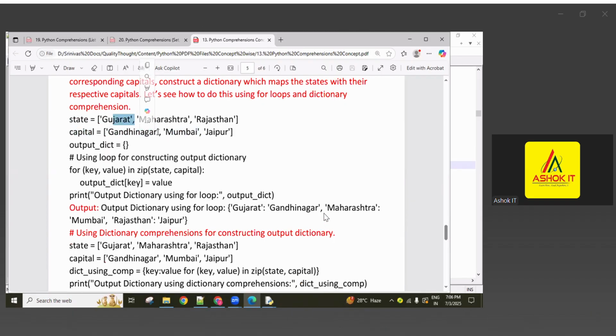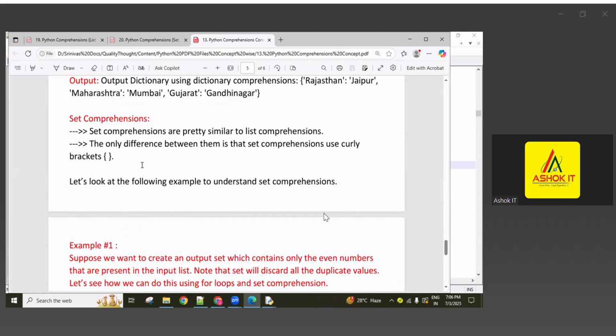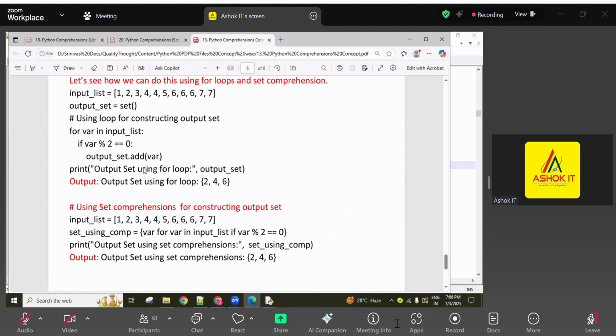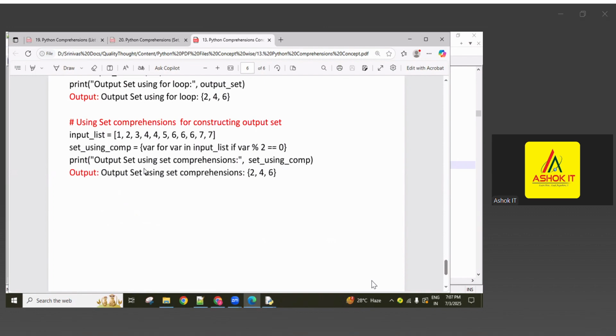Check it here. The states there, guys, and the capital cities there. So each state as a key and its capital city as a value displaying. Dictionary format. So like a number of examples there, set comprehension and all there, guys. So list to set to dictionaries looking the same, in braces only changing.